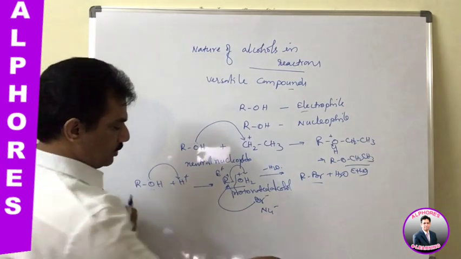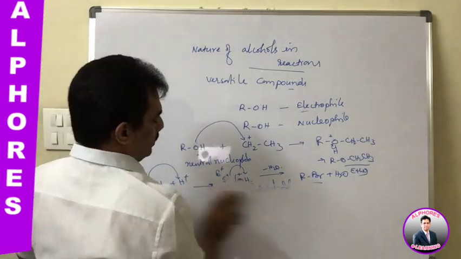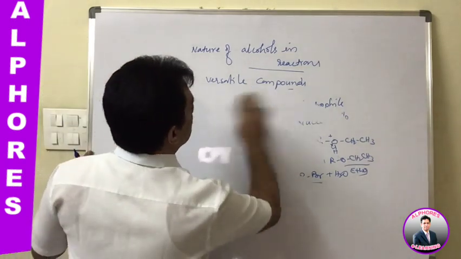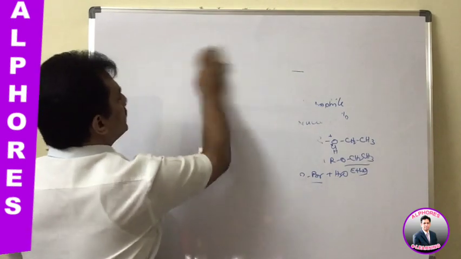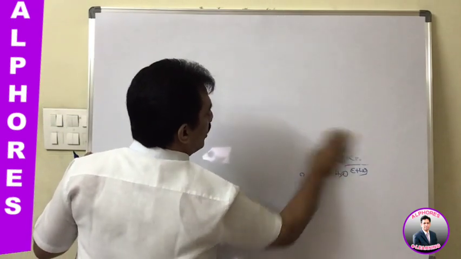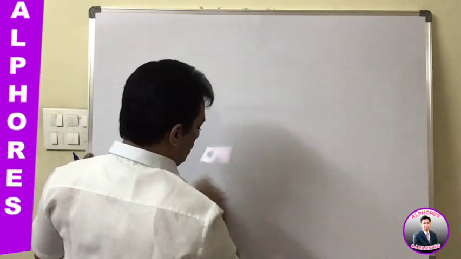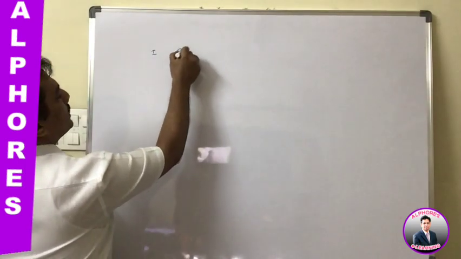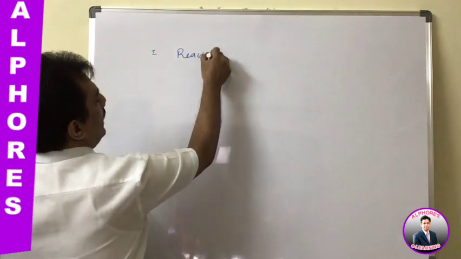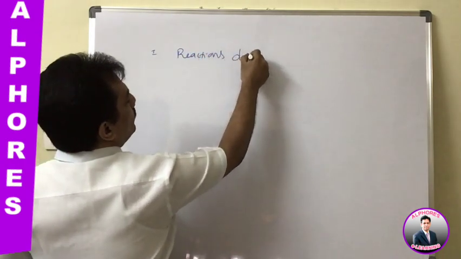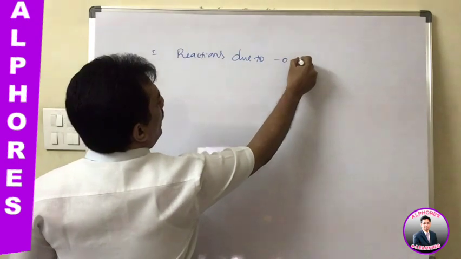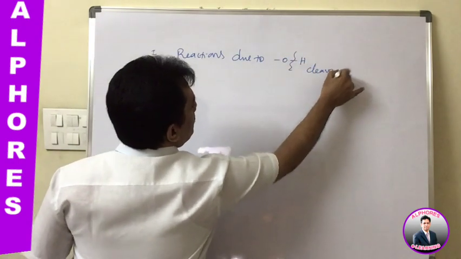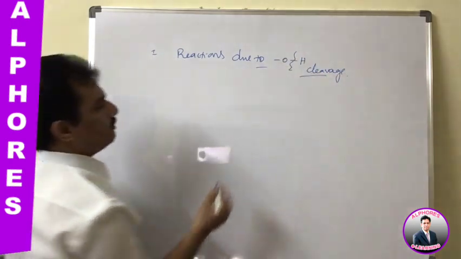Clear? That is about that. And now coming to the properties, we have to discuss one by one. Yesterday we considered the properties depending on the bond cleavages in different manner, and the first category is the reactions due to OH bond cleavage. This is the first kind of reaction.